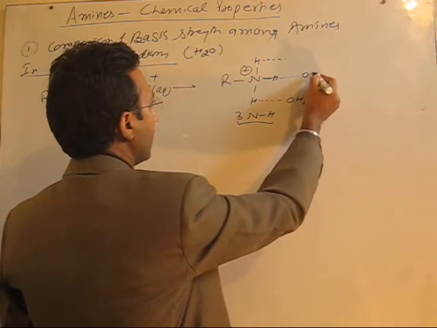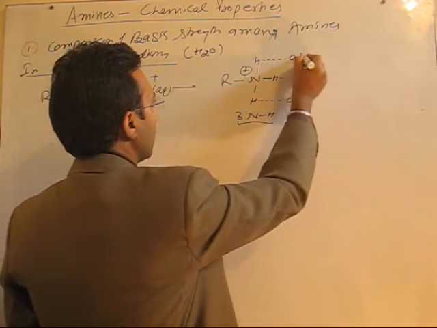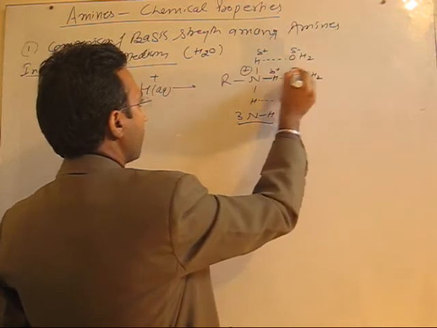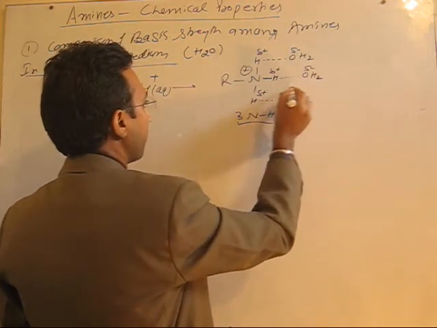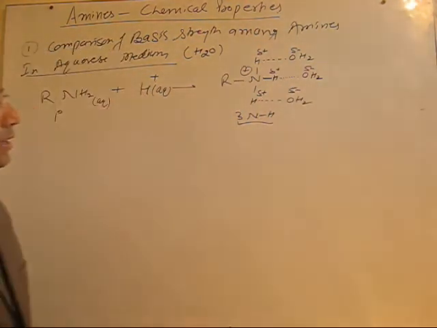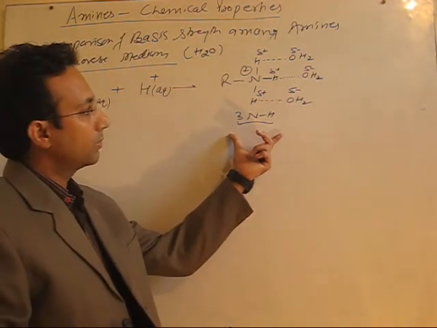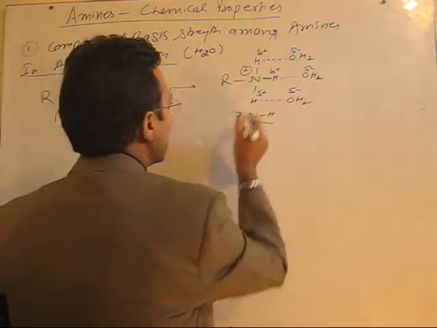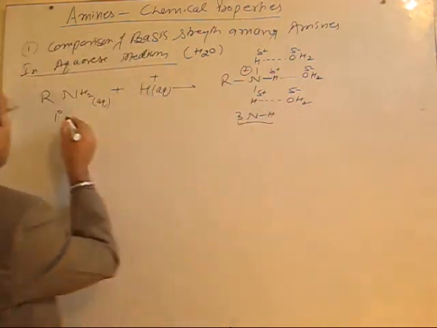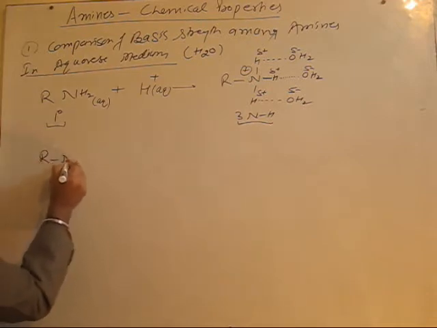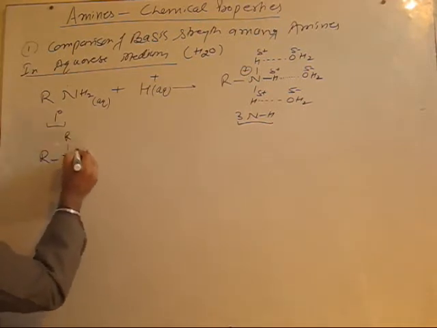I'm writing water like OH2. Fine. Partial positive, partial negative. Fine. So a larger extent of H bonding is found in case of this ion which is formed from primary amine. Let's consider secondary amine here, where 2 R groups are present.